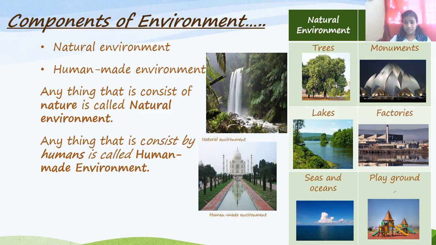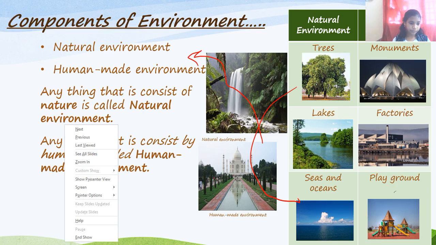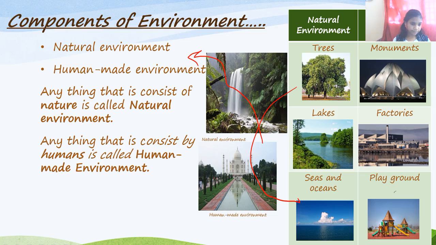These trees you can see here, these lakes, these seas and oceans. Okay, these three of them are included in the natural environment, right? So what is the human-made environment?